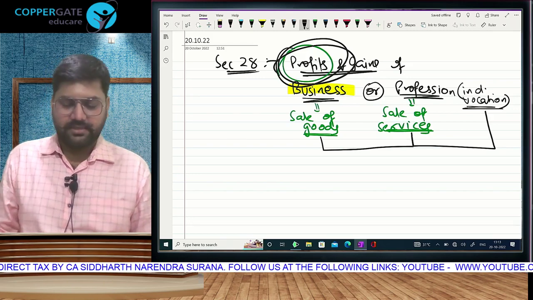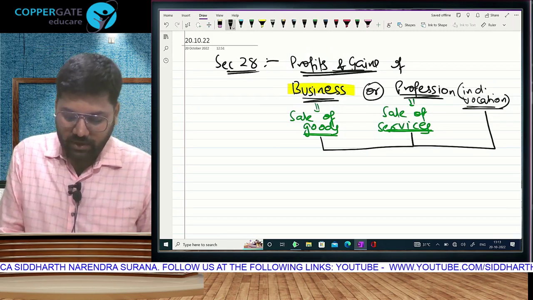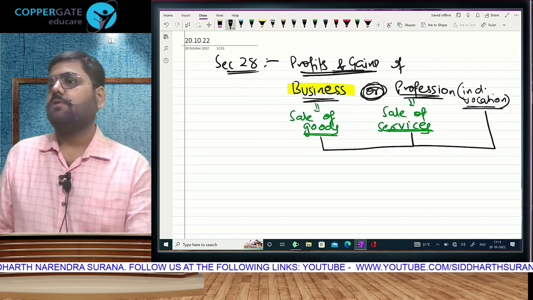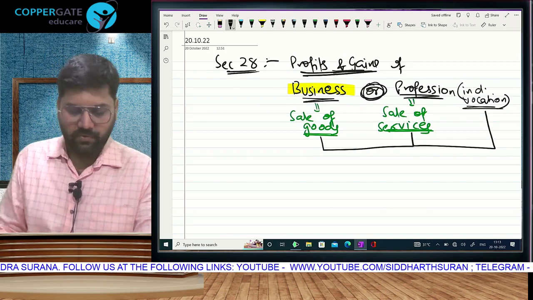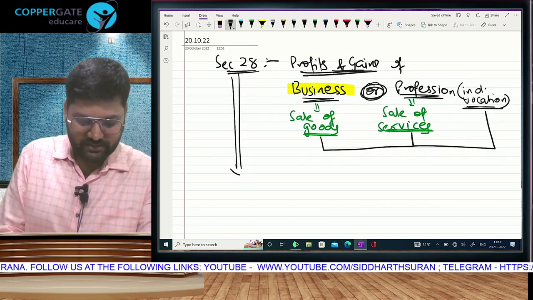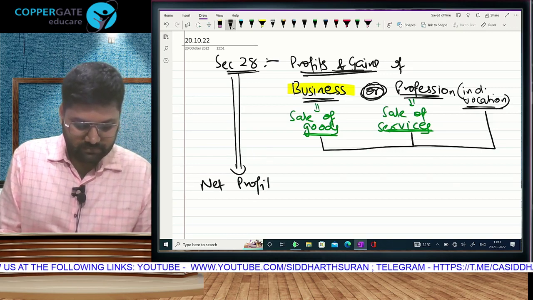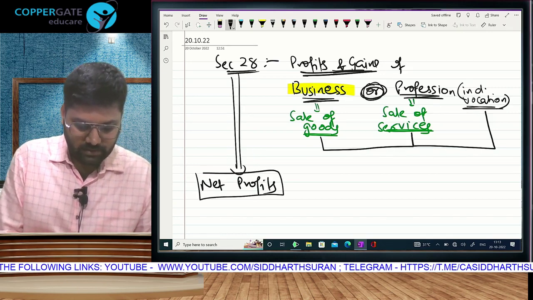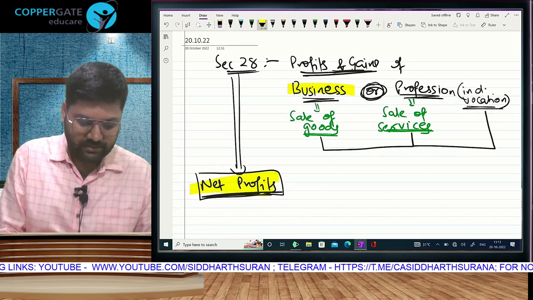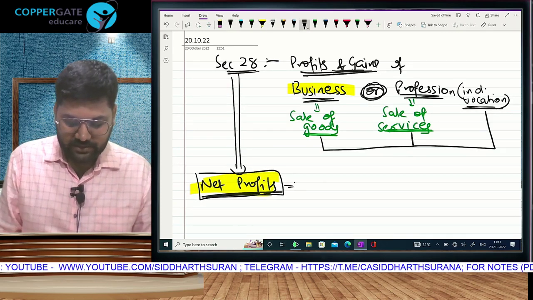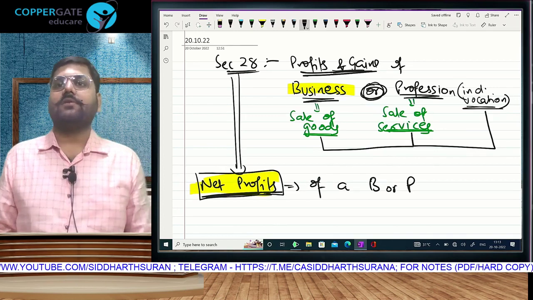That's the charging section 28. Profits or gains from business or profession. Business or profession, and profession includes vocation. This is what the charging section says. The net profits. Mitro, the net profits. Very, very important term in the charging section. The net profits of a business or profession.